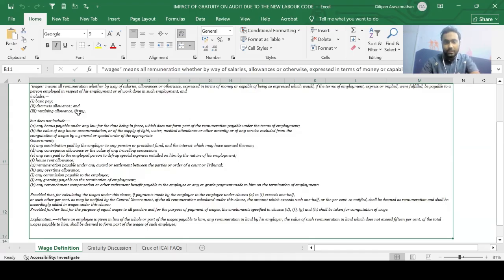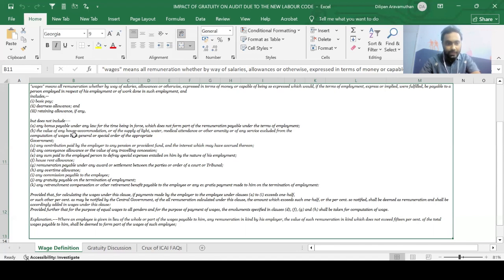So if the definition had gotten over here, we could have concluded that okay, each and everything in the world is wages. But no, guys, that's where the definition comes into play and says, but does not include any bonus payable under any law for the time being in force. So basically, this refers to your statutory bonus. So it is saying that your statutory bonus should not form part of wages.